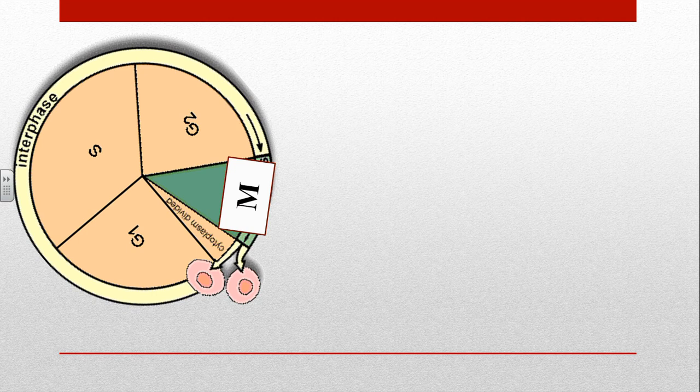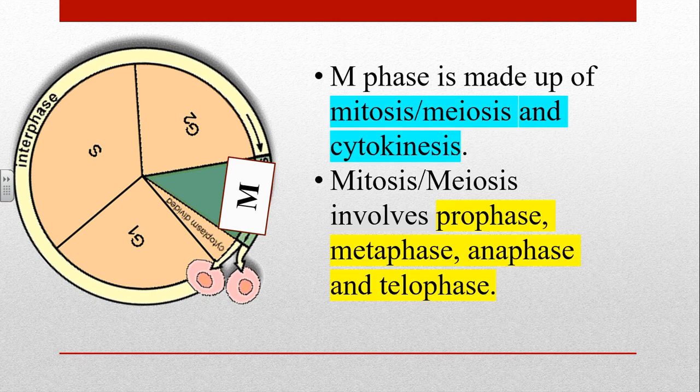Now, M phase is a phase whereby the cell will actively divide into two. For mitosis, we'll have two cells. For meiosis, we'll have four cells at the end. M phase is made up of mitosis and meiosis, followed by a cytoplasmic division, which is known as cytokinesis.